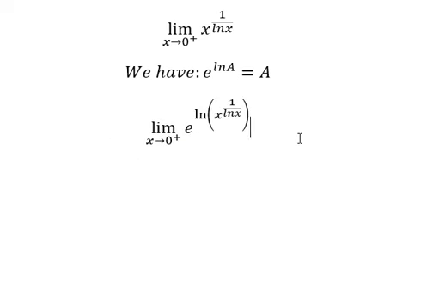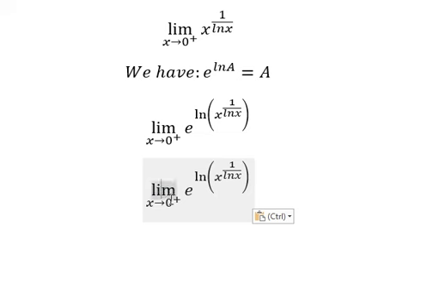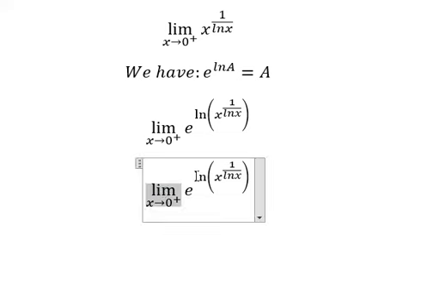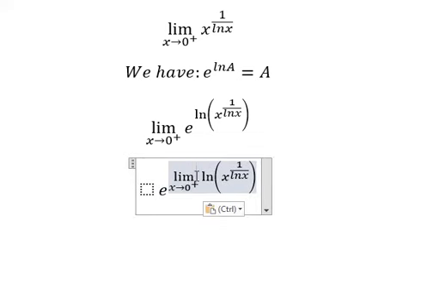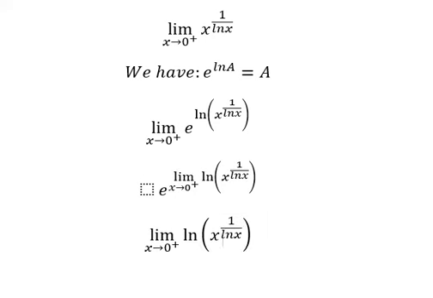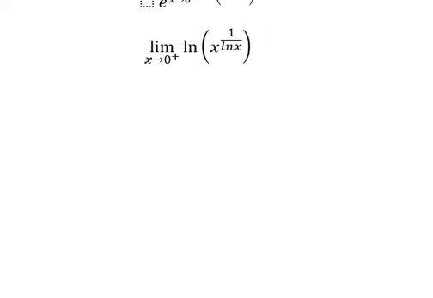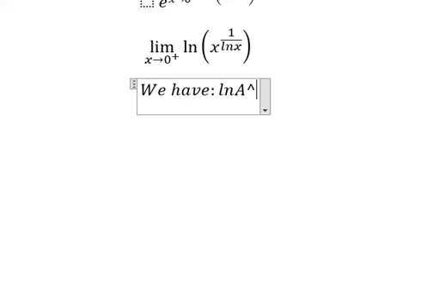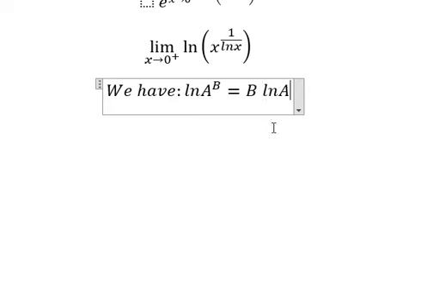Next, I will put the limit goal here. So we just concentrate on this one. Now we have the second formula in here: ln A to the power of b equals b ln A.